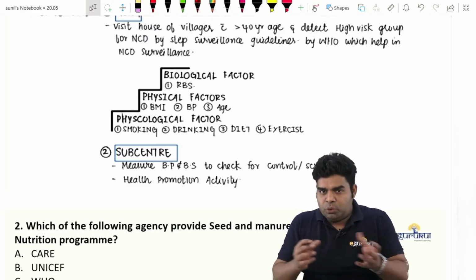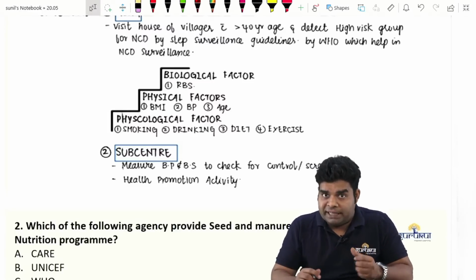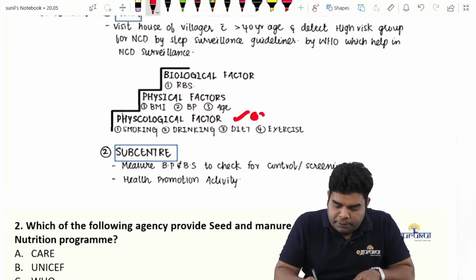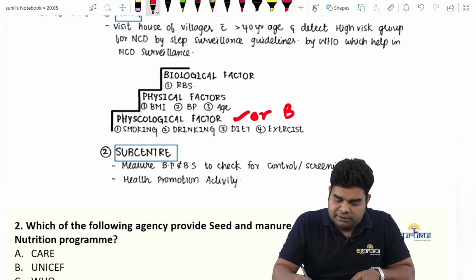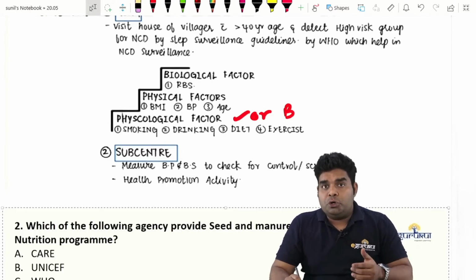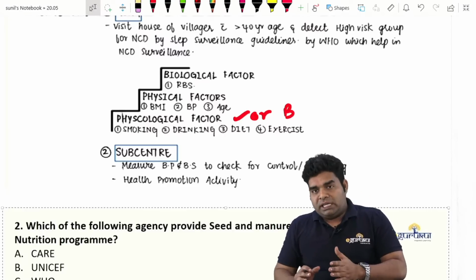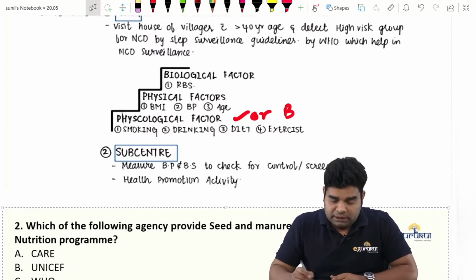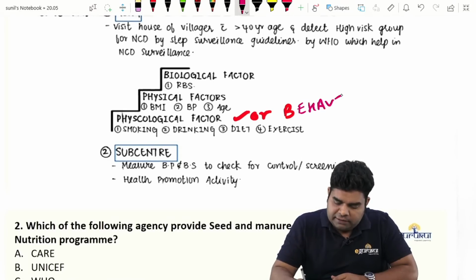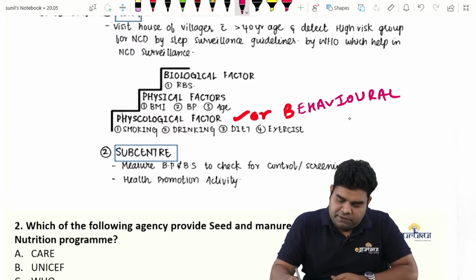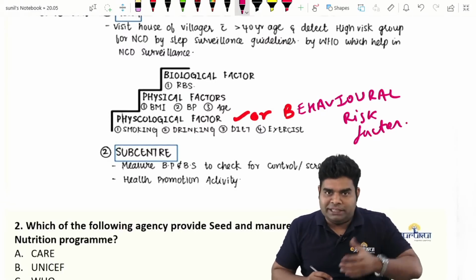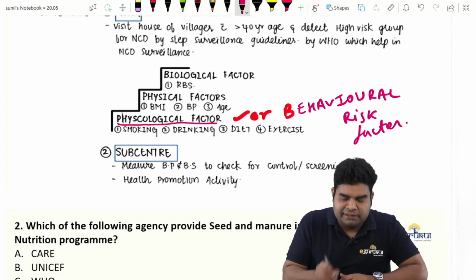So to compare any 2 countries on the basis of risk of NCD, first we ask physiological factors. Now, physiological factors can also be called behavioral risk factors, because here we are asking: do you smoke, do you drink, do you take salad and green vegetables in your diet, and all those things. So smoking, drinking, all of these are the behavioral risk factors which we ask first. And these behavioral risk factors are dealt with by psychology, so we can call them psychological factors. This is the first thing.